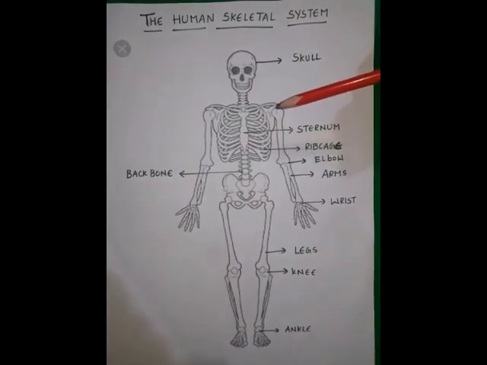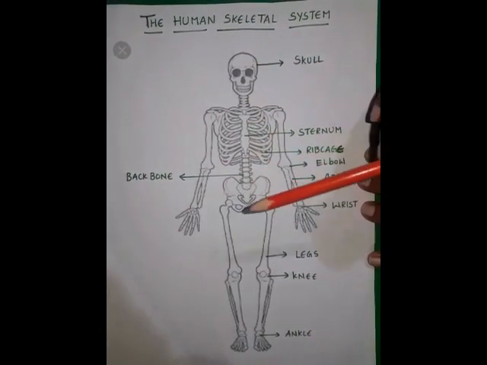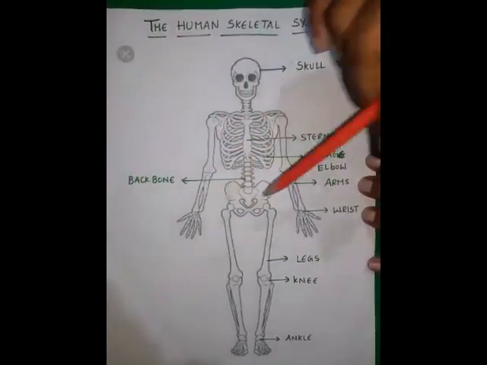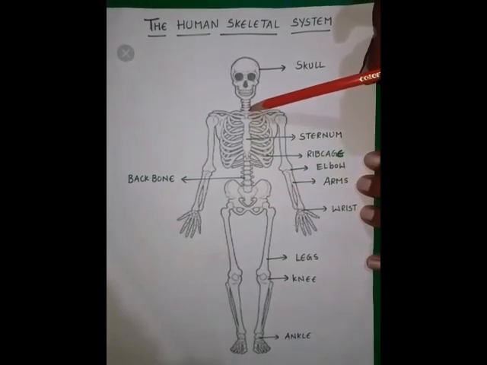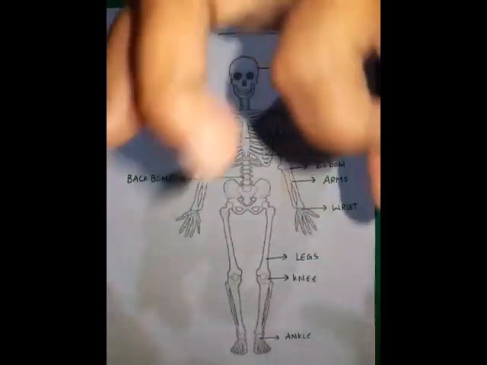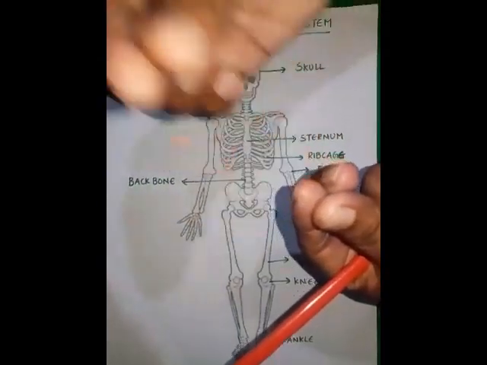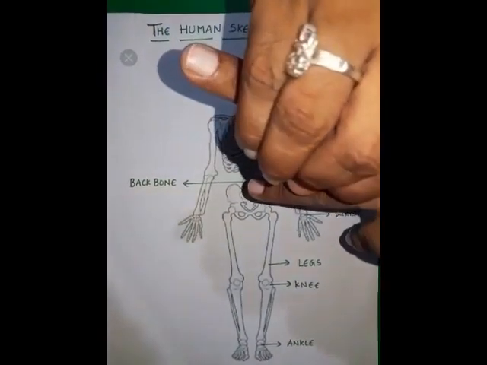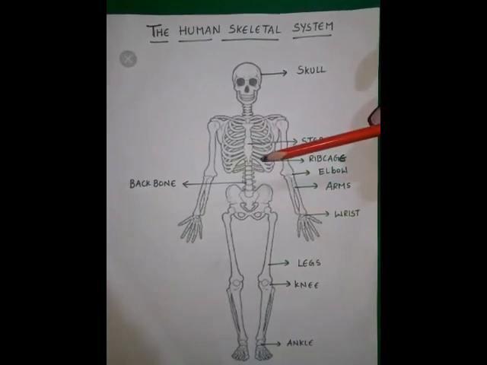I told you all 33 bones have a hollow space. In the center of this hollow space runs a bunch of nerves, connecting to the neck region. This bunch of nerves is called the spinal cord. What is this? Spinal cord. As a thread or string moves through beads, in the same way the spinal cord runs through these 33 ring-shaped bones, from the neck region to the hips. Understood?